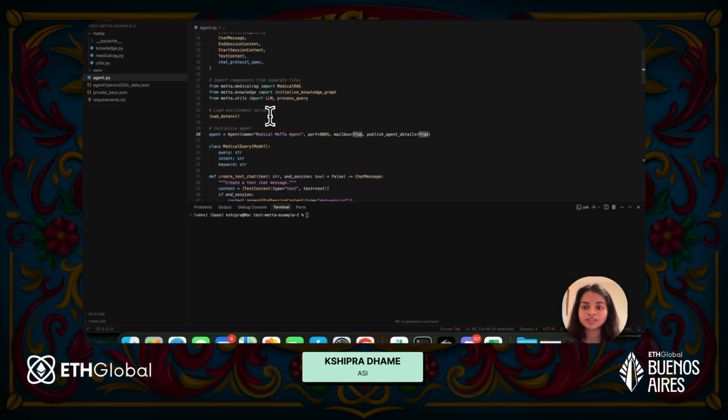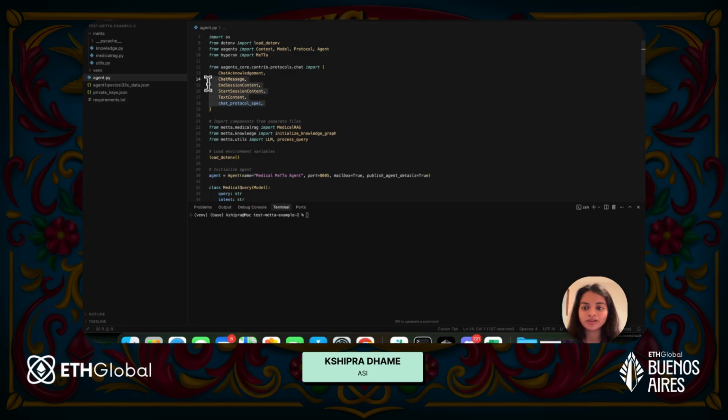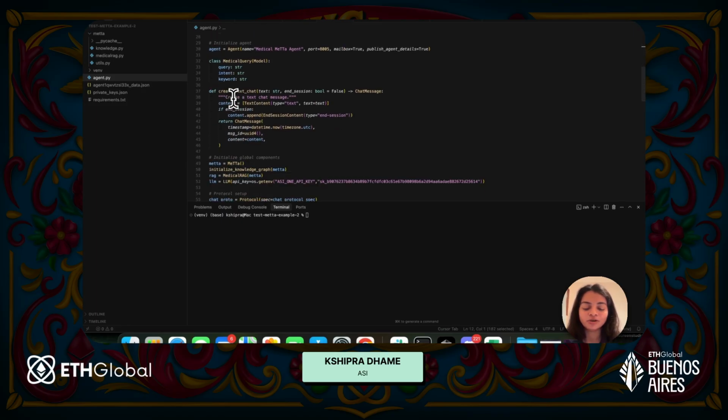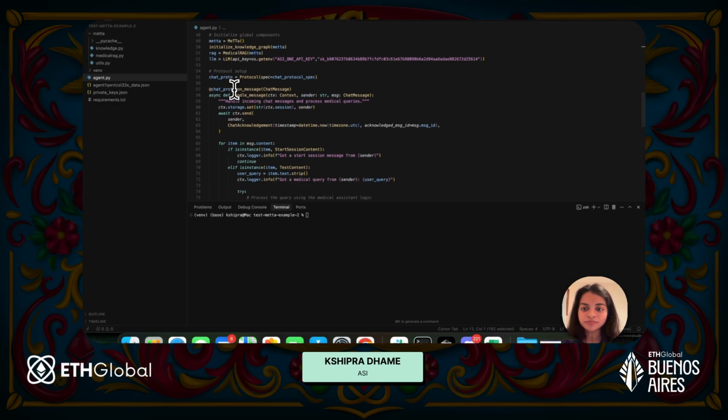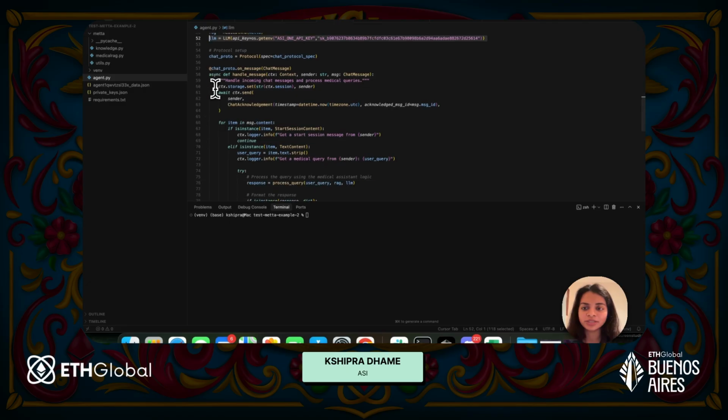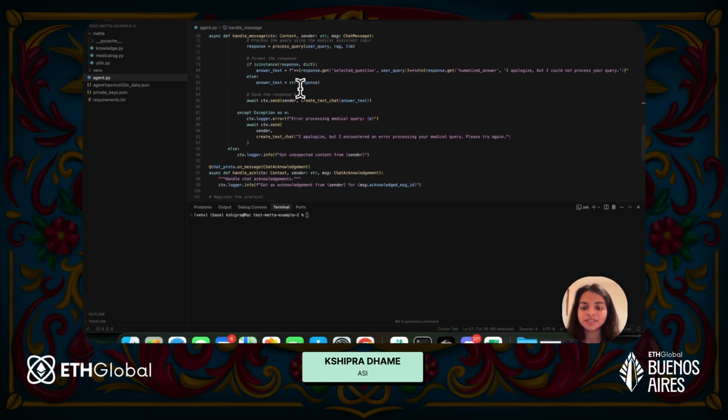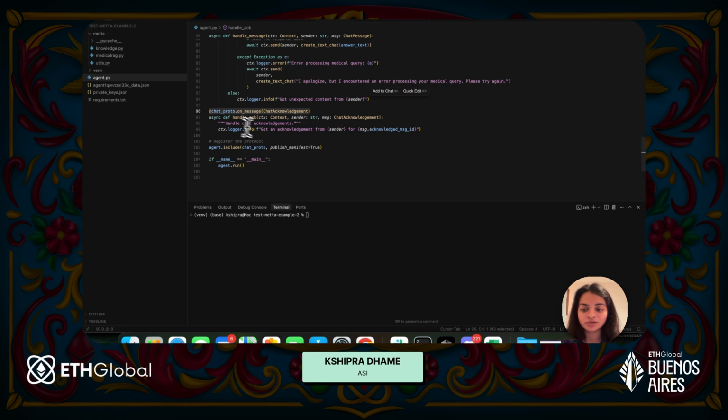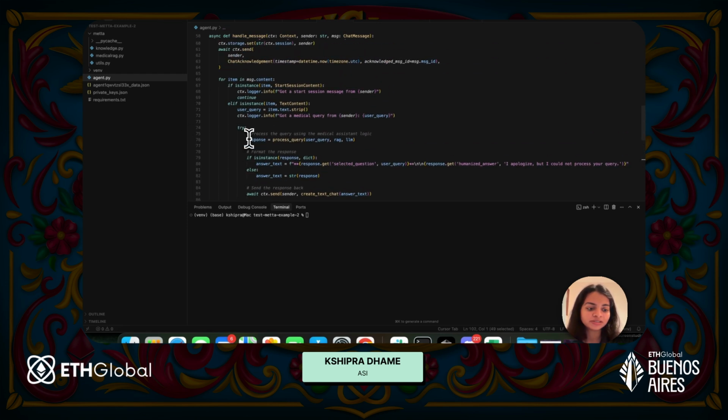Since I want this agent to have the chat protocol, I've already imported all of these libraries here, all of the data models from uAgents core. I've also added the ASI1 API key because I'm going to need it in some parts. You can see that I've enabled the chat protocol. So I have the chat message handler, and I also have the chat acknowledgement handler, and then I'm publishing the manifest. This makes sure that this agent is going to be enabled with chat protocol.